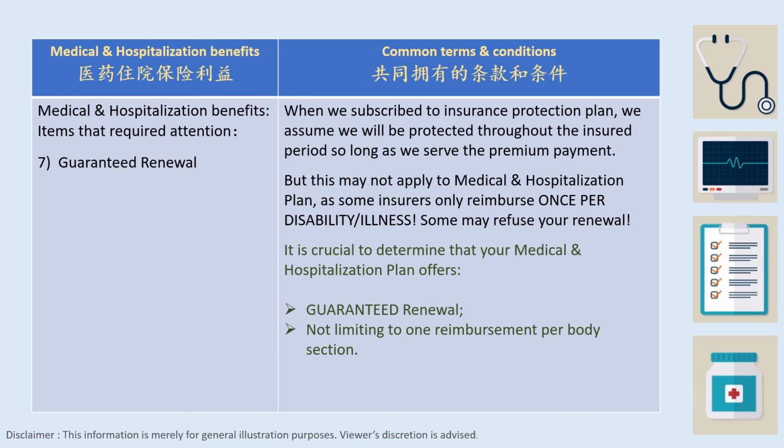But this may not apply to medical and hospitalization plans, as some insurers only reimburse once per disability or illness, and some may actually refuse your renewal after you have made a claim. It is crucial to determine that your medical and hospitalization plan offers guaranteed renewal, not limiting to one reimbursement per body section.